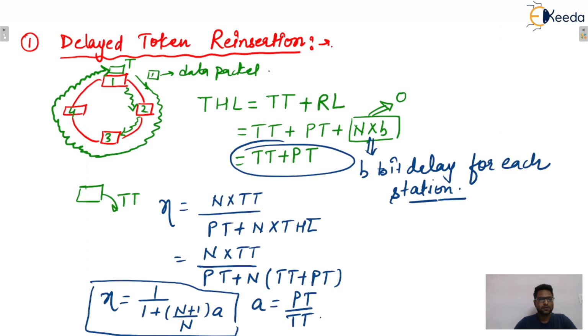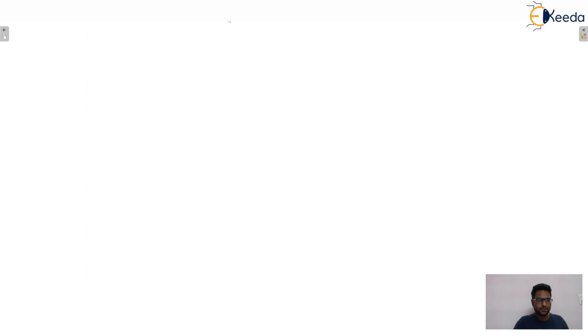Why is it called delayed token reinsertion? Because after one complete round the token is released, and after that the next station will hold it, and only then will the next station reinsert the next data unit. That means the next data unit is reinserted after releasing the token by some delay, and that delay we calculate. So that is the efficiency in delayed token reinsertion.